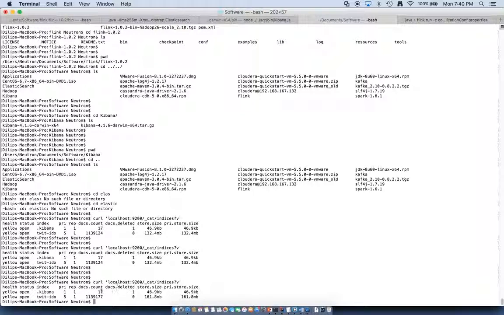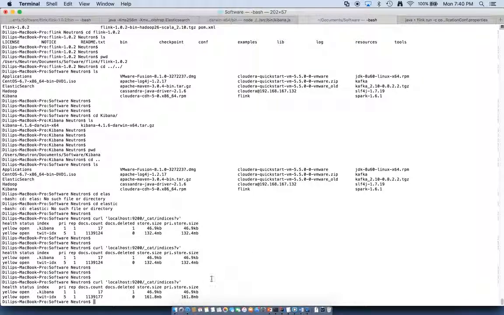As can be seen, the number of records increased from 11391124 to 11391177 over a span of 10 seconds. And we can see that there have been no documents deleted, as Elasticsearch and the application have been configured only for inserting records and no deletion.